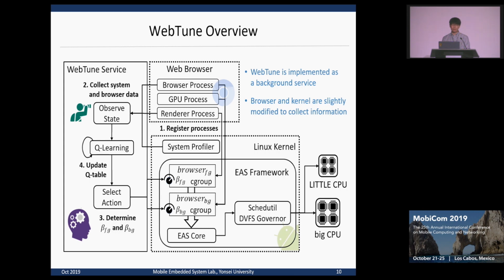To realize our approach in mobile systems, we propose WebTune. WebTune requires a slight modification of the browser and kernel to collect the data and add the process group. The core operations of WebTune, which include reinforcement learning and controlling the clamping factors, are executed in a background service. This structure allows WebTune to be applied only while the browser is running, thus minimizing the impact on the behavior of the Android kernel and the web browser itself.